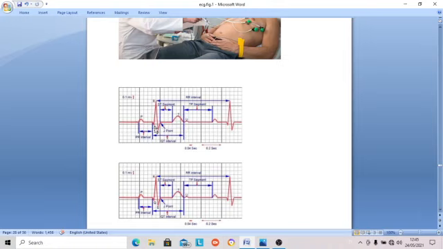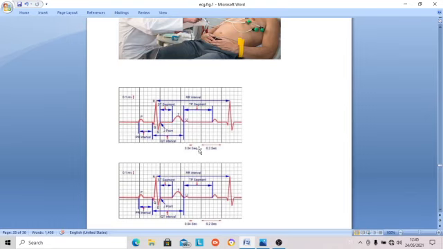So you can again count from here to here: 1, 2, 3, 4, 5, 6, 7, 8 and 9. So 0.36 is near to 0.40, what we say. That is the QT interval.